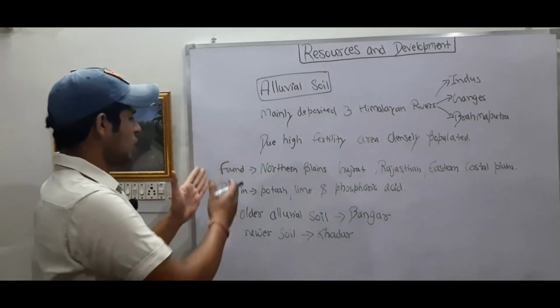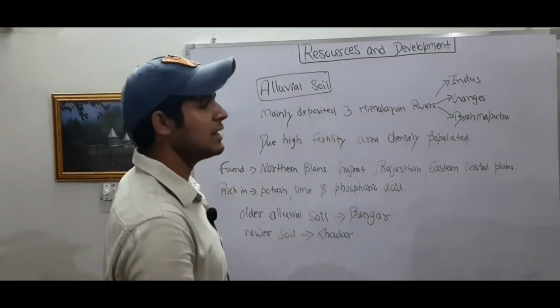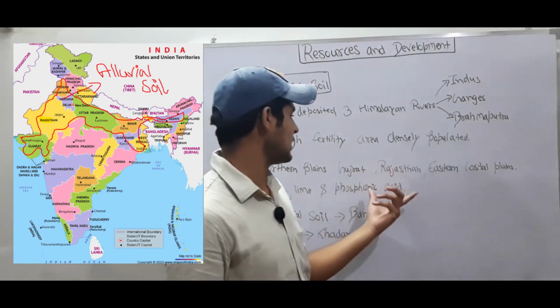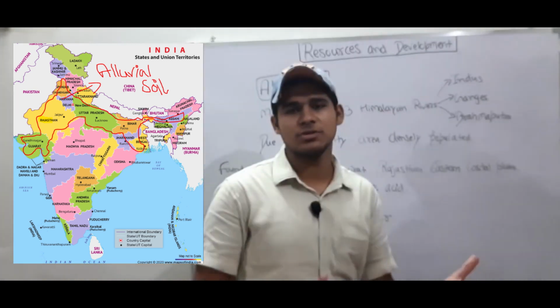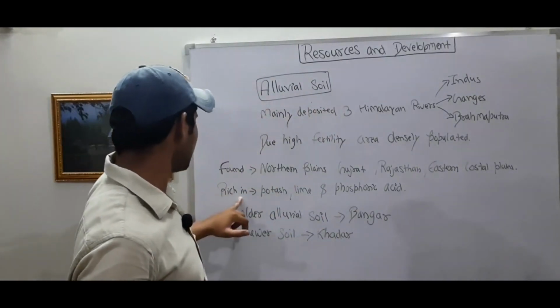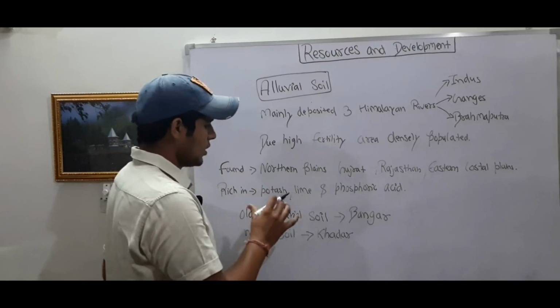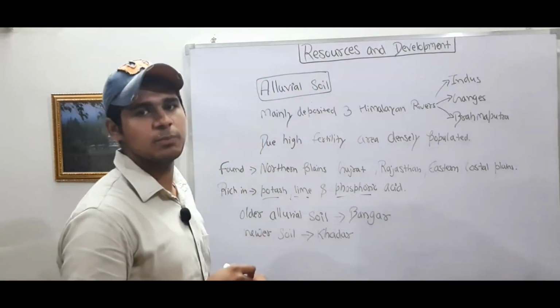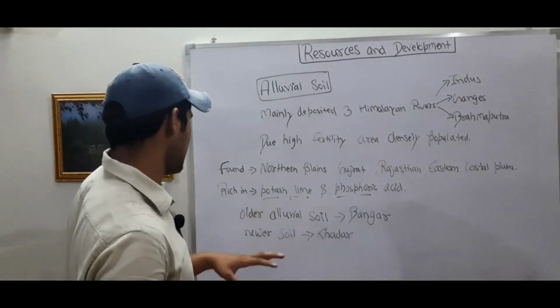Now, where is this soil found? Mainly northern plains, then some of the regions of Gujarat, Rajasthan, eastern coastal plains. This soil is found, and this soil is mainly rich in potash, phosphoric acid, and lime.